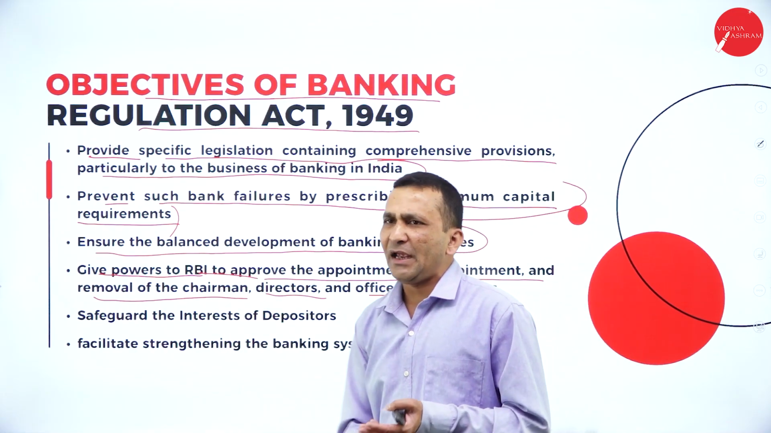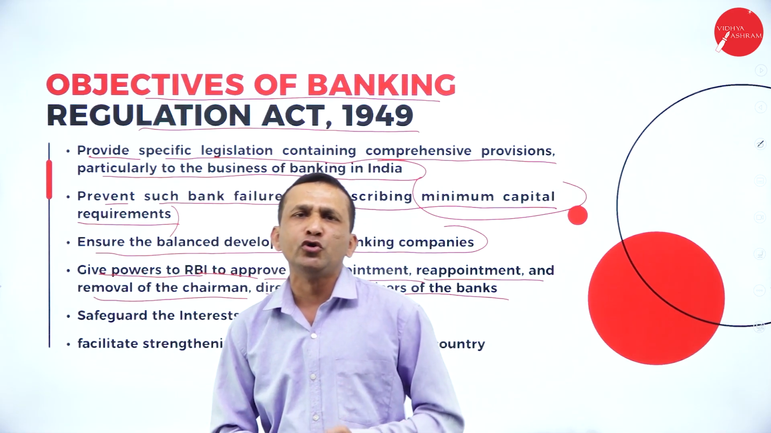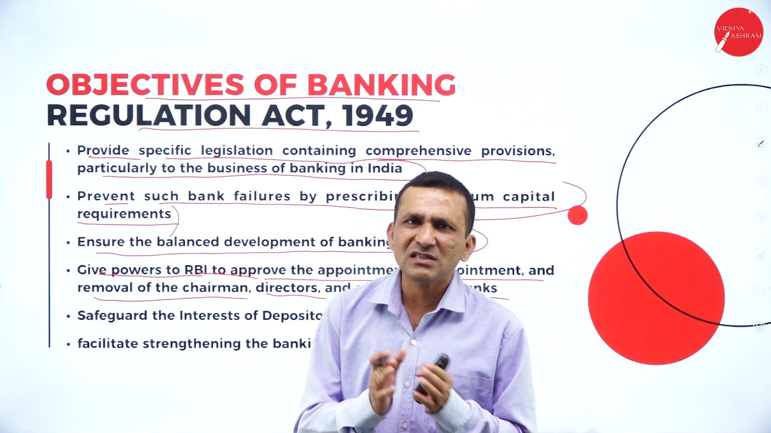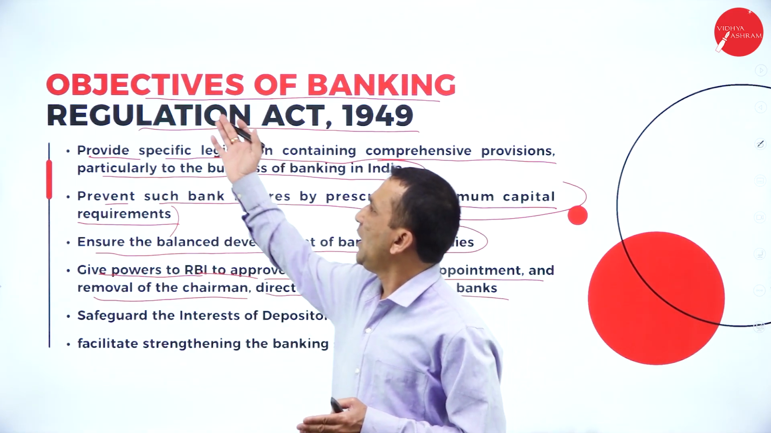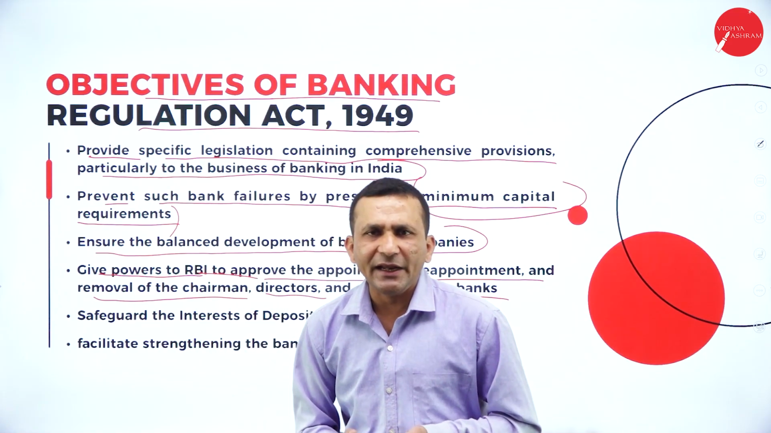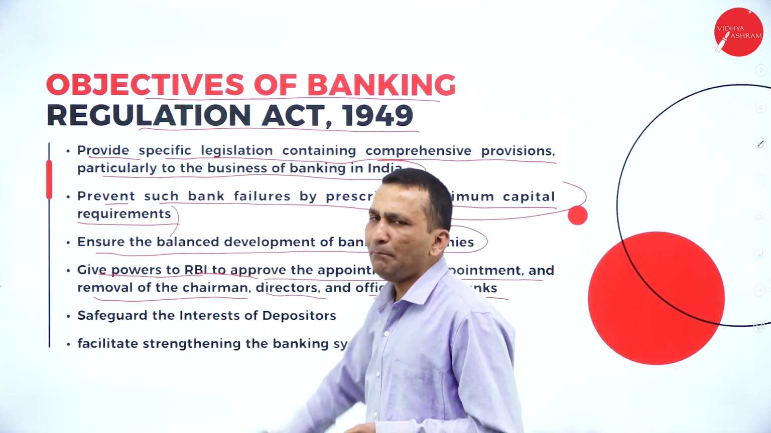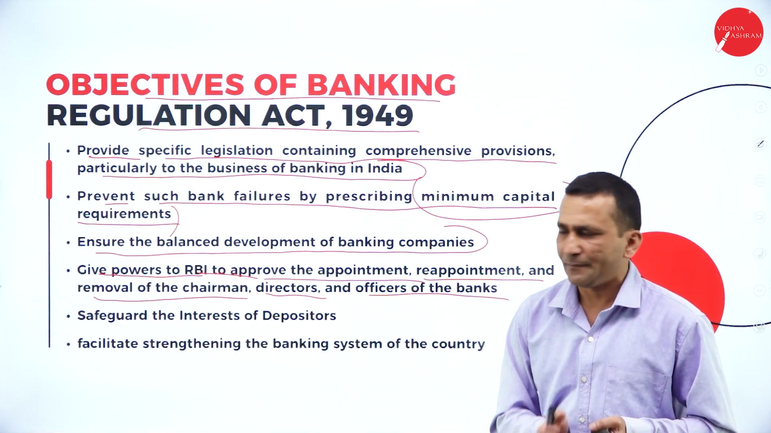So this act gives the RBI complete power. If they want to remove the chairman or a director because they are not following the guidelines set by the RBI or the Banking Regulation Act, and are not carrying out their operations accordingly, then the RBI has complete power to remove the chairman, director and officer.